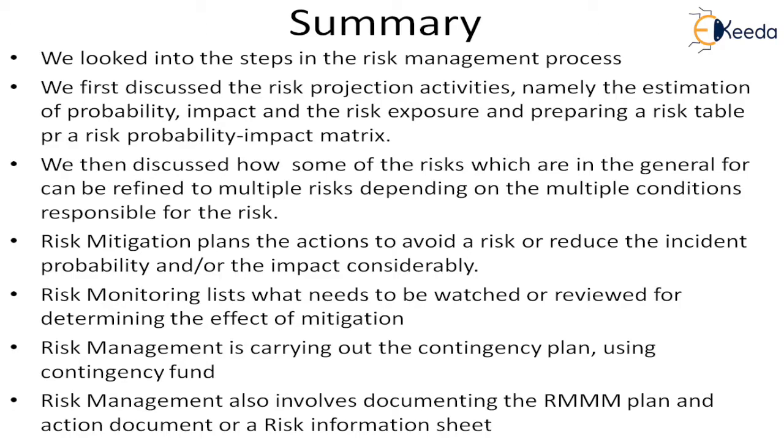We discussed how the project manager will do the risk monitoring, and this is a very difficult task, and he has to do it very cautiously. And risk management is carrying out the contingency plan. If everything fails, then he has to take out his contingency plan and use the contingency fund, and whatever the problem is, he has to fix it.